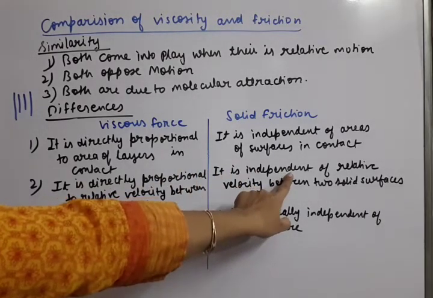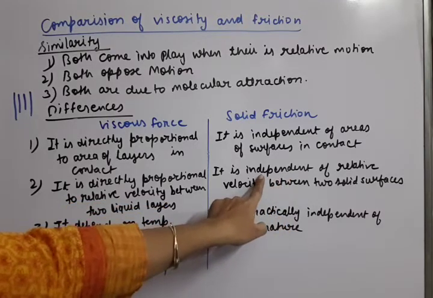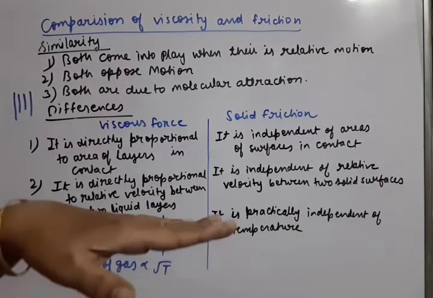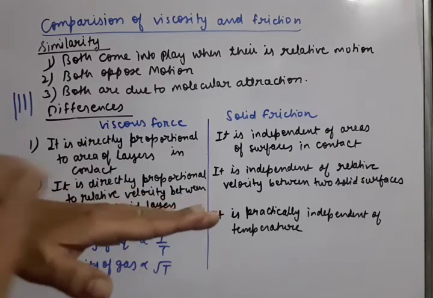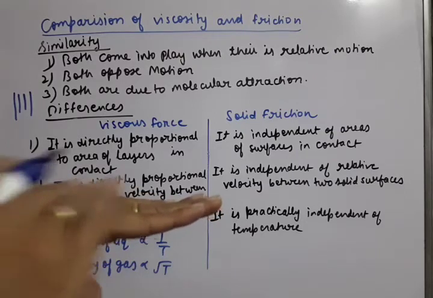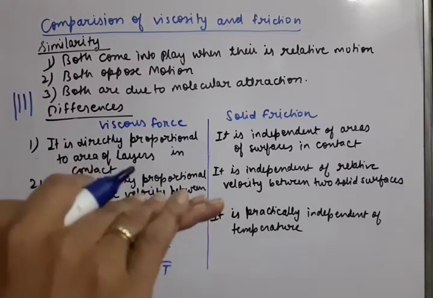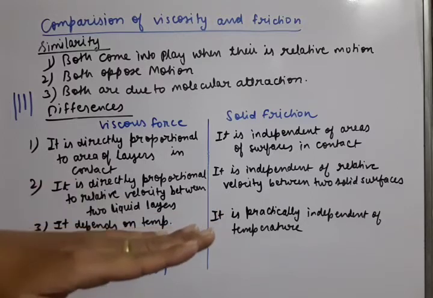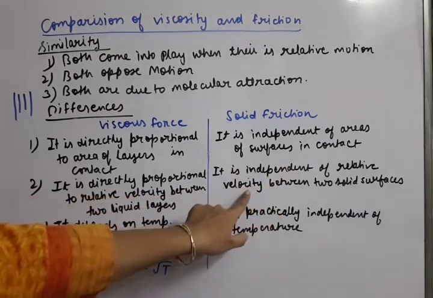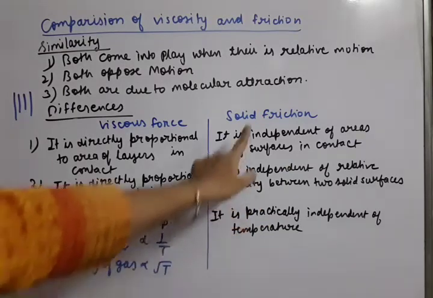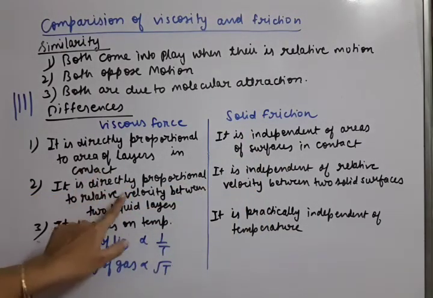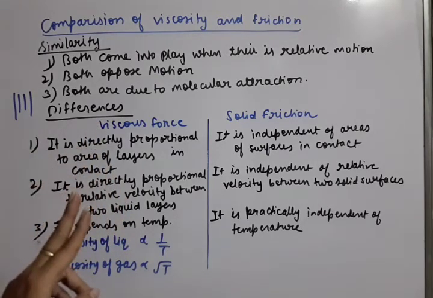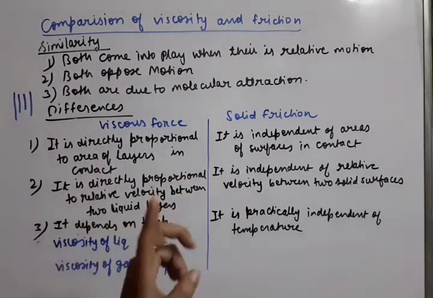In solid friction we have seen that it is independent of the relative velocity between two solid surfaces. Suppose we move a table on a rough road; friction appears, but that friction does not depend upon how fast we are moving the table. Practically, friction force does not depend on relative velocity, but viscous force does depend on it. So here it depends, there it does not depend.